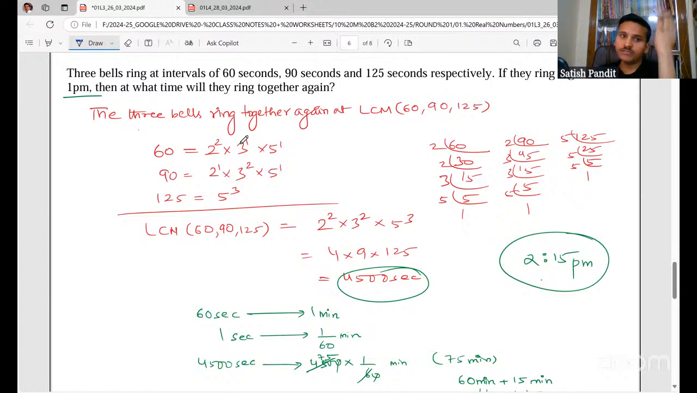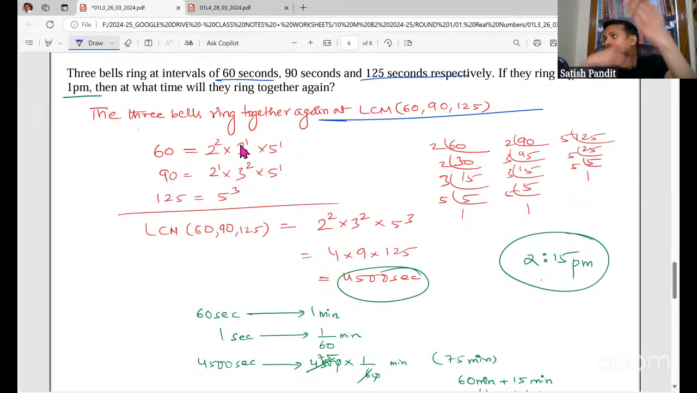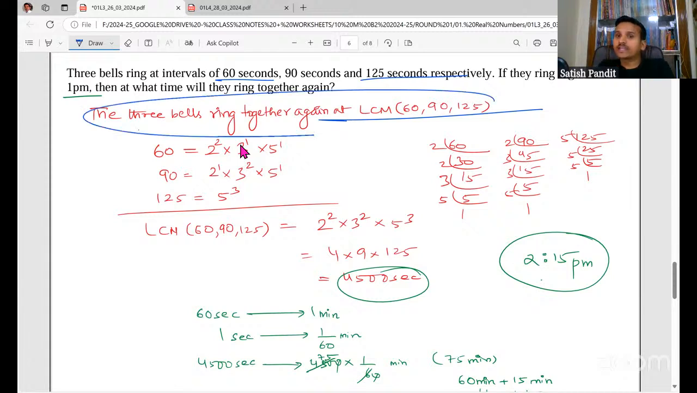The three bells will ring together again at the LCM of these three. Whenever there's a case of repetition, something is going to repeat. The bell is going to ring at intervals of 60, 90, 125 seconds respectively. We have three bells and it's going to repeat, so whenever there's a case of repetition, we find the LCM. That is the simplest technique. For the introduction, you have to write this, and for it you get half a mark.